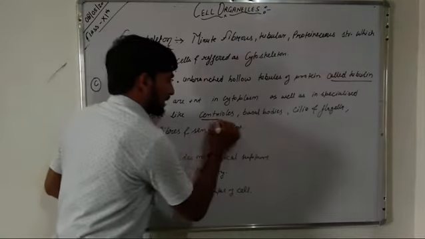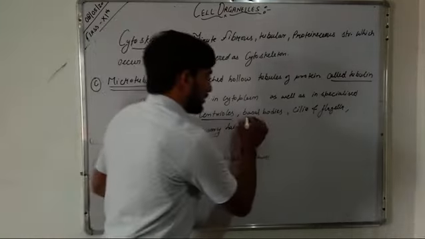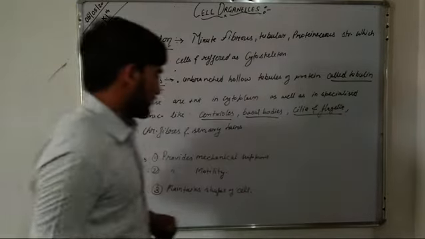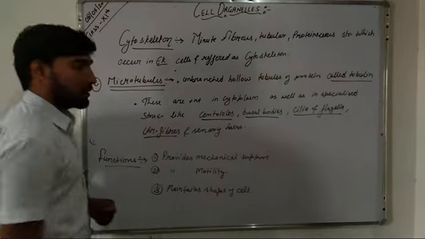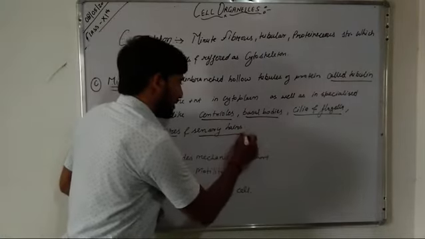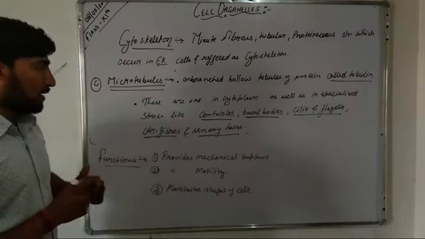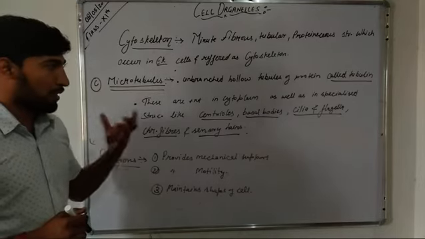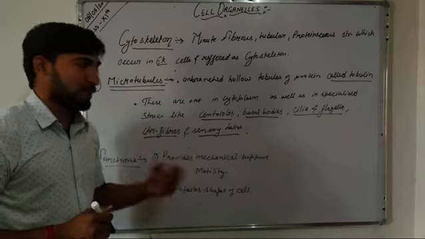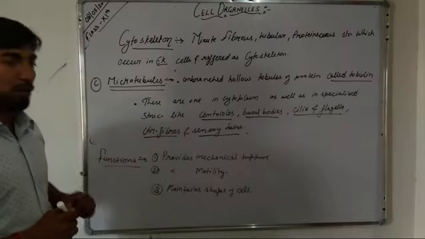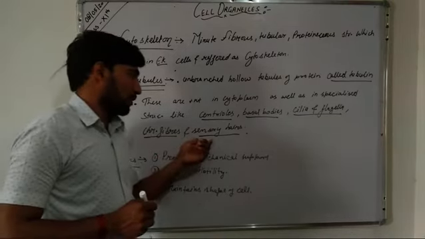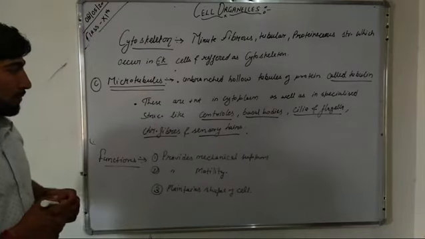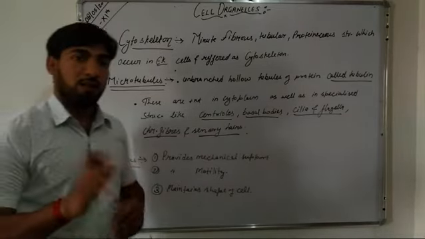Along with the cell cytoplasm, microtubules are present in centrioles, basal bodies, cilia and flagella, chromosome fibers, and sensory hairs. Usually these microtubules help in the movement of certain organs.